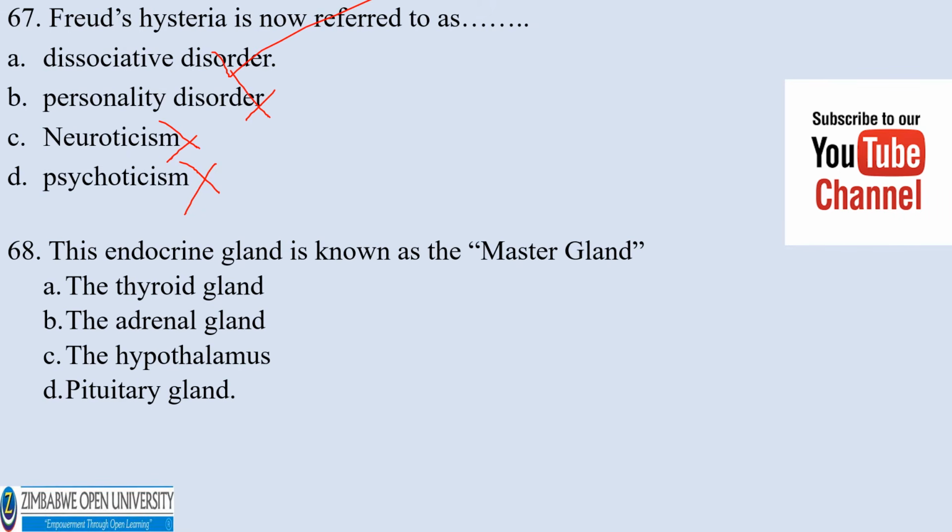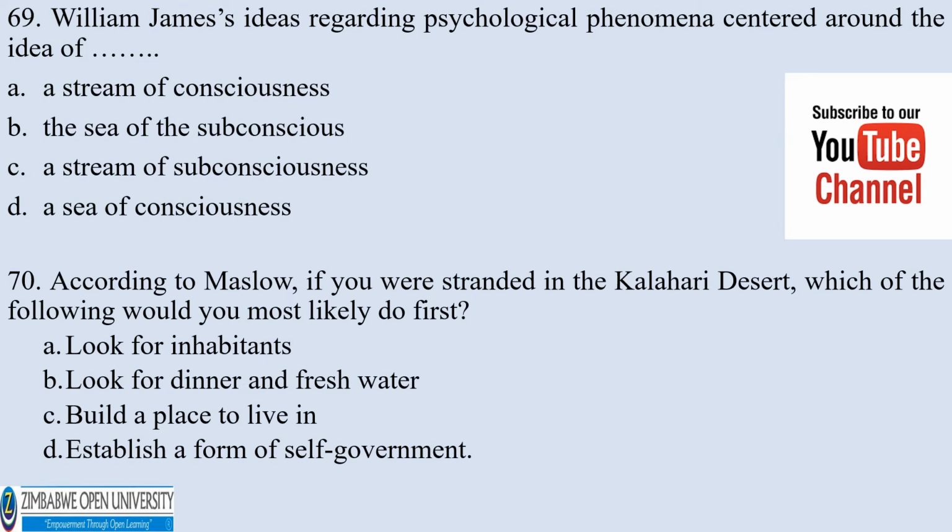Number 68, this endocrine gland is known as the master gland. A, thyroid gland, B, adrenal gland, C, hypothalamus, D, the pituitary gland. The correct answer here is D, pituitary gland. Number 69, William James' ideas regarding psychological phenomena centered around the idea of A, a stream of consciousness, B, a sea of the subconscious, C, a stream of the subconscious, D, a sea of consciousness. The correct answer is A, stream of consciousness.